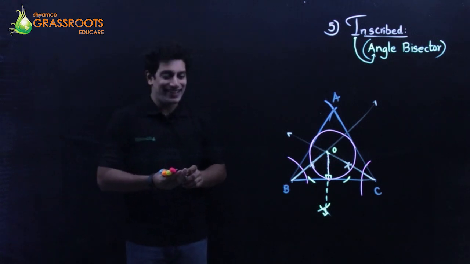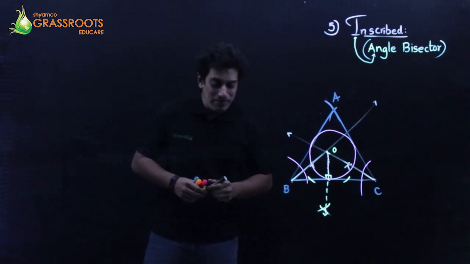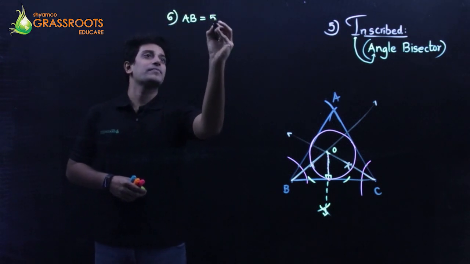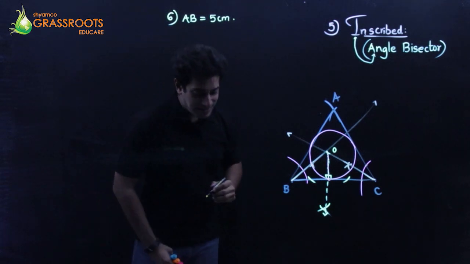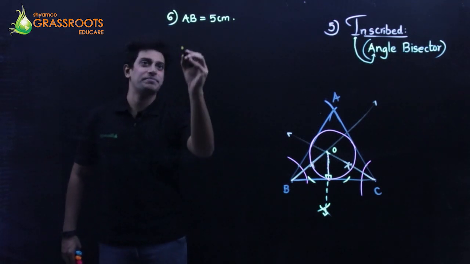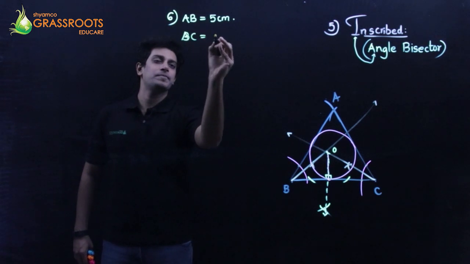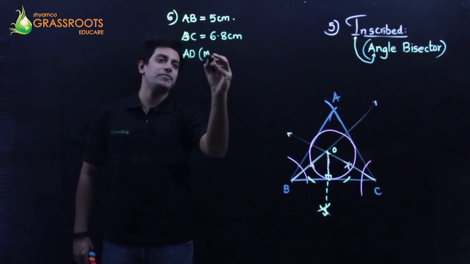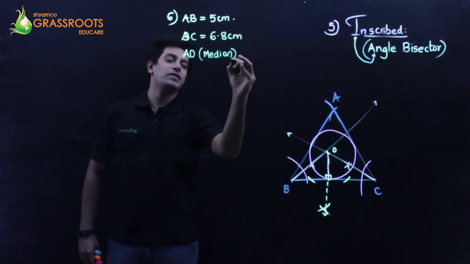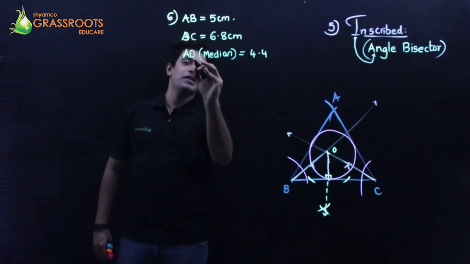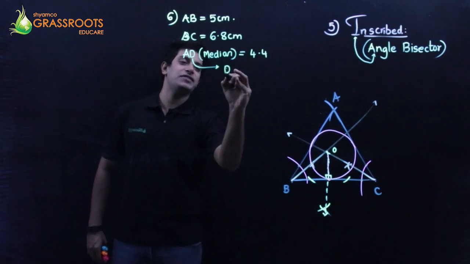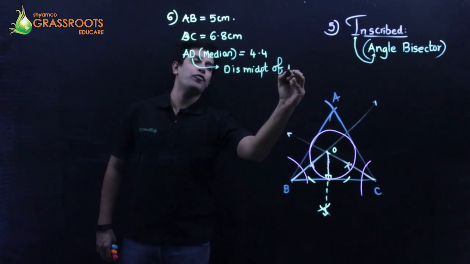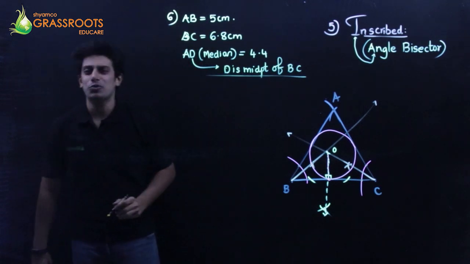AB is 5, BC is 6.8, and AD, the median, is 4.4. If AD is the median, then D is the midpoint of BC. Let's see how to do this.